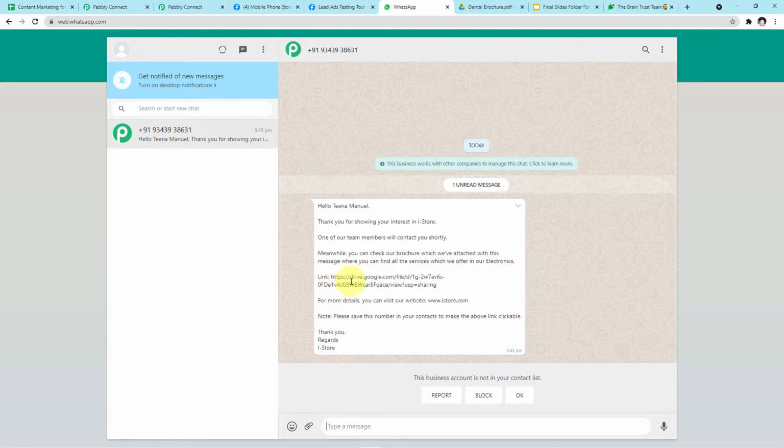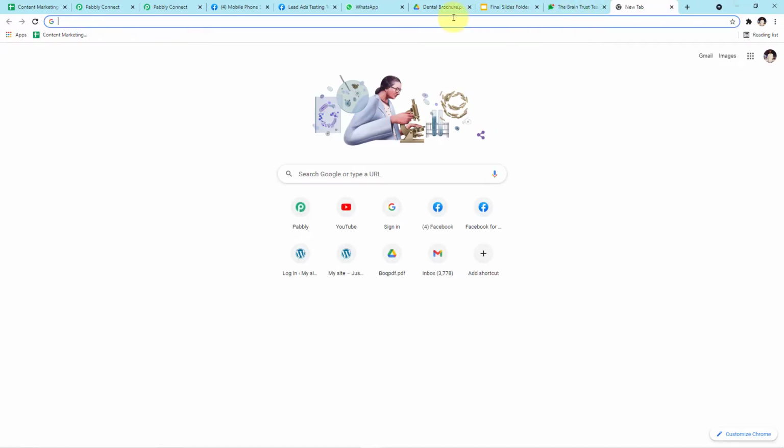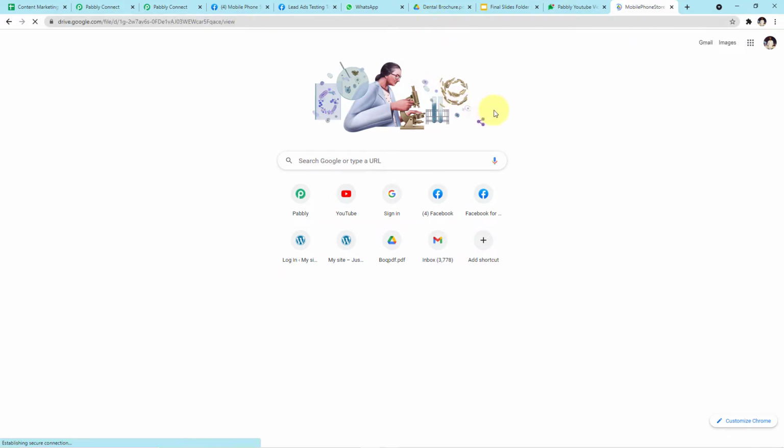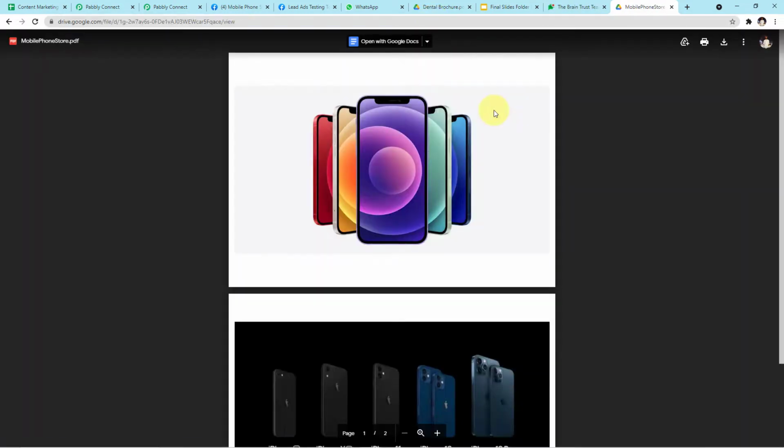Okay guys, that's why this link is not clickable, because I haven't saved the number. Thank you, regards, iStore. Now let me copy the link and open it for you in a new tab, and we will see if the link takes us to the same brochure or the PDF file which I want to send to my customer or not. Yes guys, this is the correct PDF file which I wanted to send to my customer.